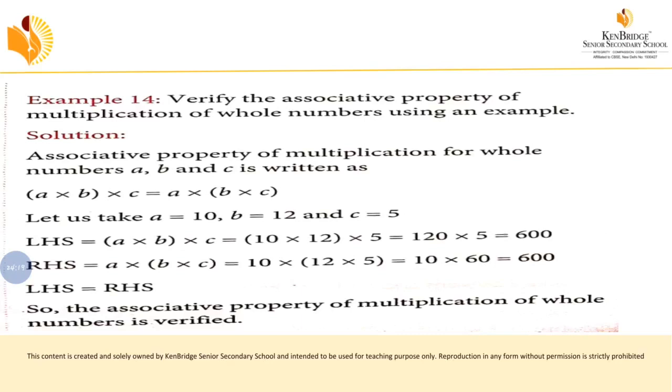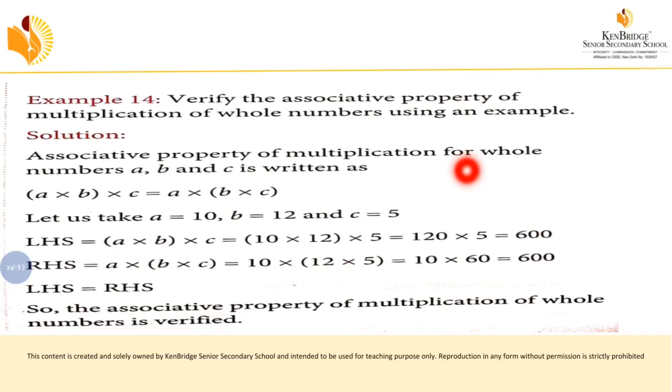That is example 14. Verify the associative property of multiplication of whole numbers using an example. So associative property in the sense that grouping of numbers will not change the result.